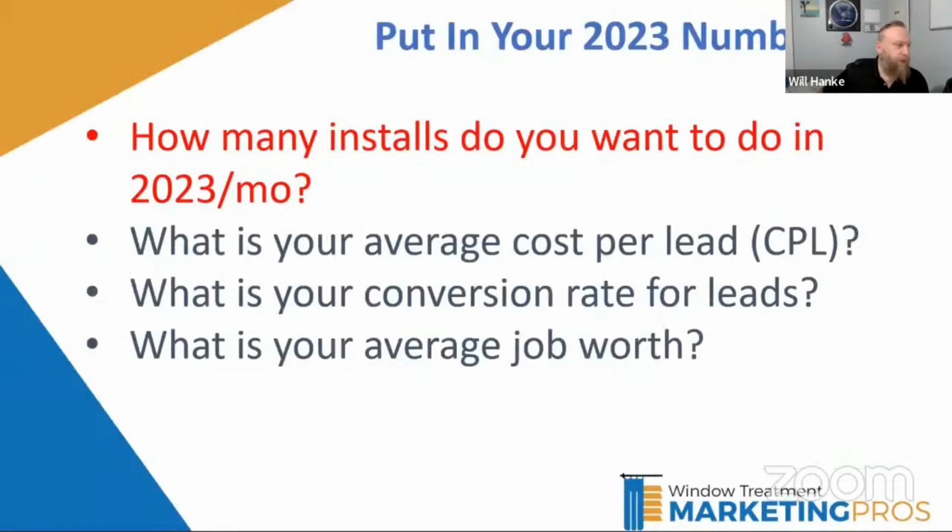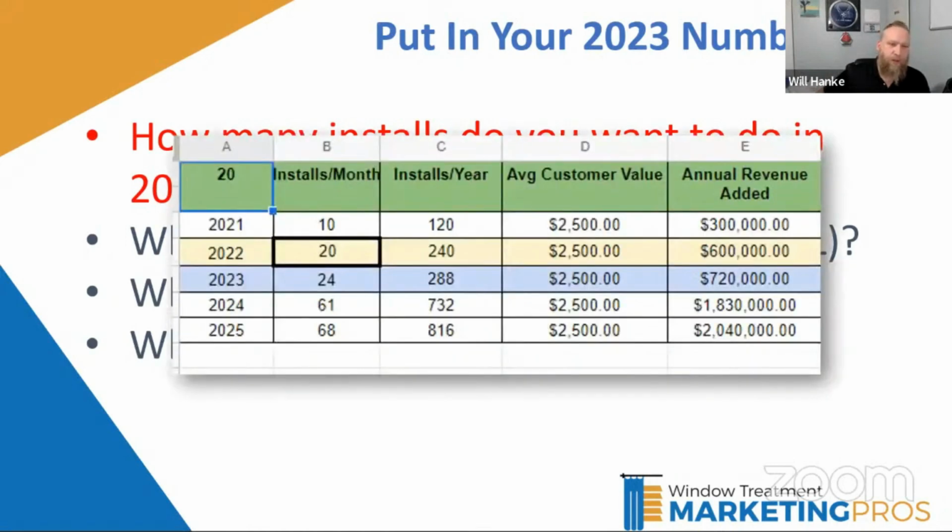All right, so those are your 2023 numbers. Everything else is really going to stay the same. The only thing that really changes is how many you want to do next year. But hopefully this gives you a little bit different perspective on how to ultimately achieve your revenue goal. So plug that in under the 2023.